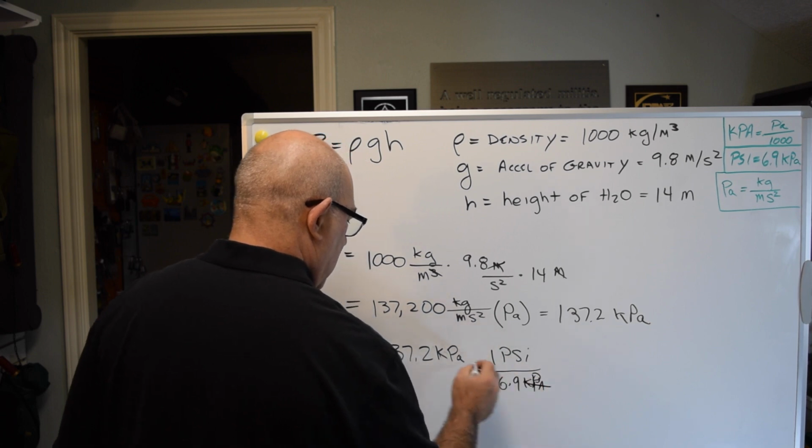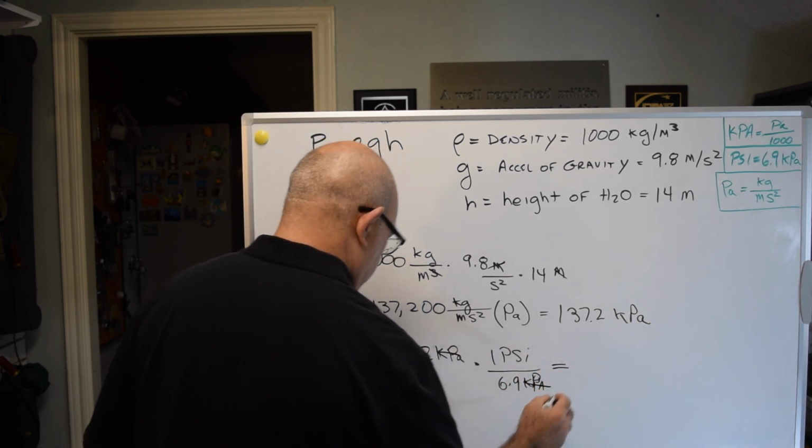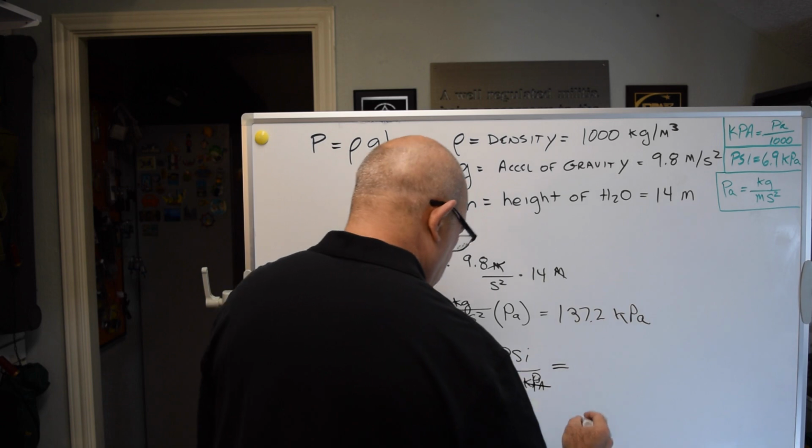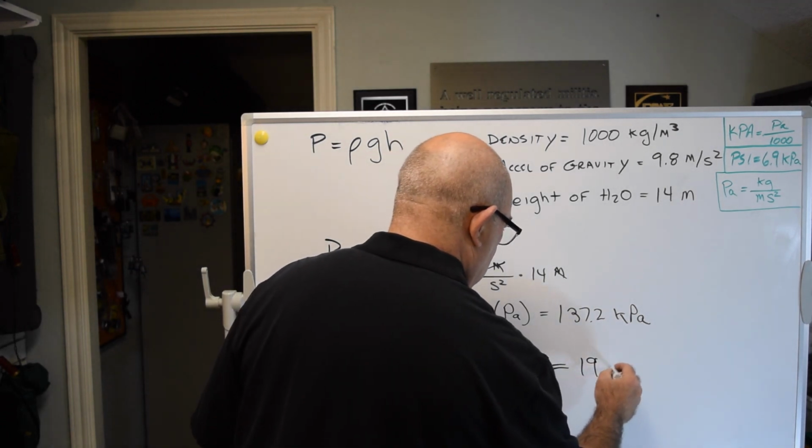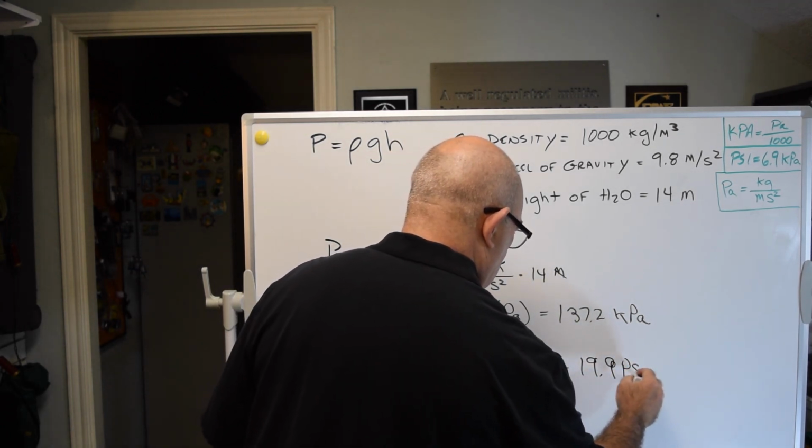And these will cancel, and we will get 19.9 psi.